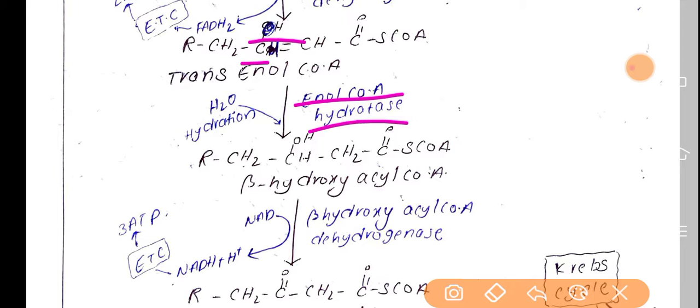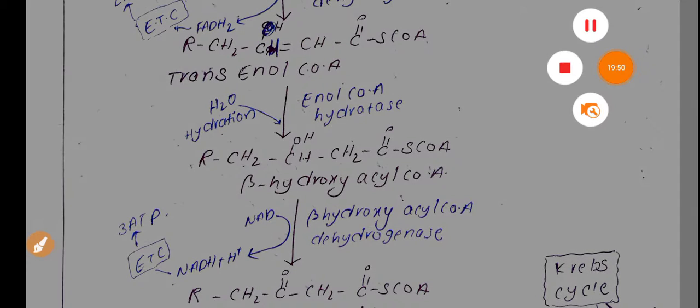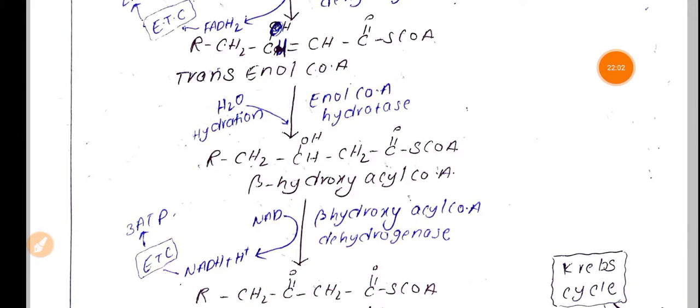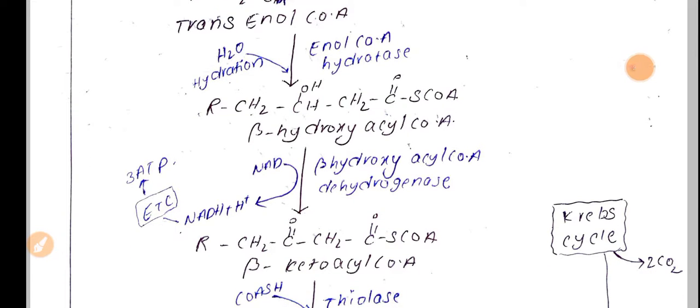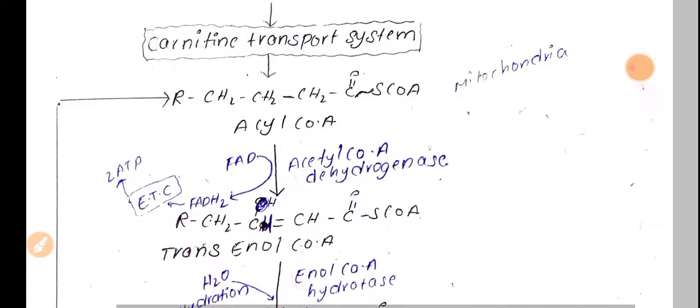This is the beta hydroxy acyl CoA. This is the second step, hydration, in the beta oxidation proper.